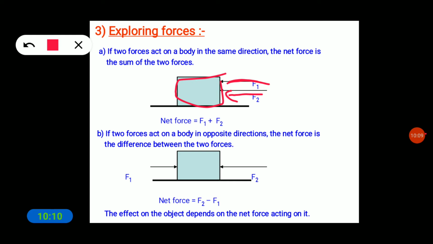Here the net force becomes F1 plus F2, so by adding the force we can change its position. Suppose a heavy box is in front of you. If you want to change the position of that box, you need to apply force.